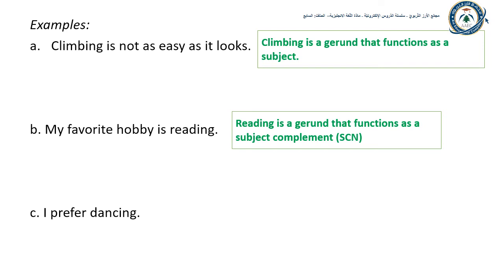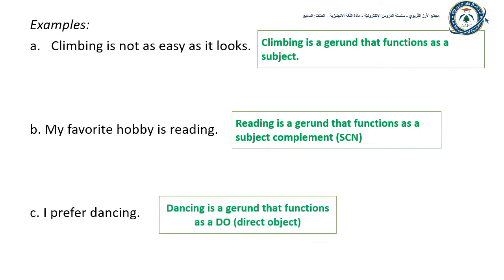C. I prefer dancing. Dancing is a verb form that ends in ing. Dancing is a gerund. It's not a present participle. It's a gerund, so it's a noun. Is it a subject, a direct object, or a subject complement noun? Dancing is a direct object. It comes after a transitive verb, and it answers the question, what do you prefer? I prefer dancing. So dancing is a gerund that functions as a direct object. It's the direct object of the verb prefer.